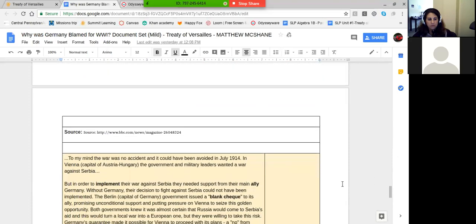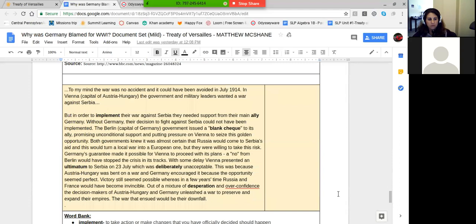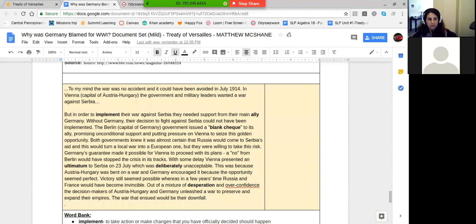And there is one specific quote that just takes the whole ball court into a different direction. When it says in Document B, "without Germany, their decision to fight Serbia could not have been implemented."